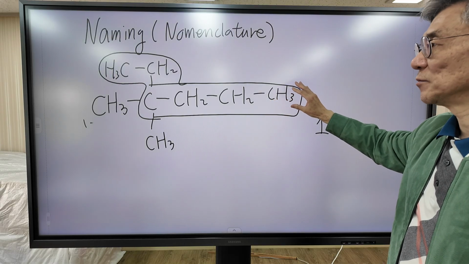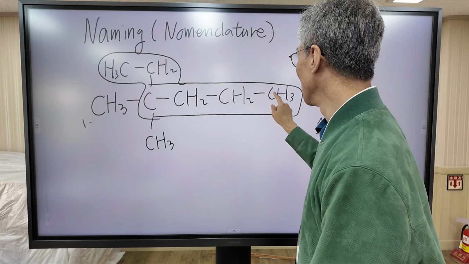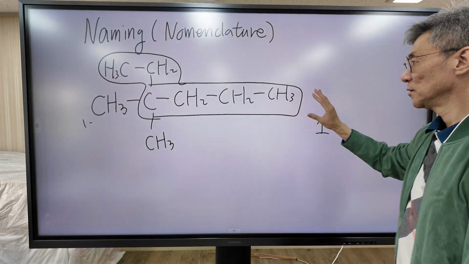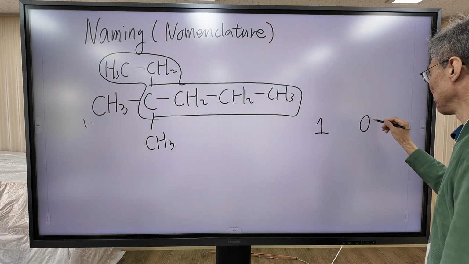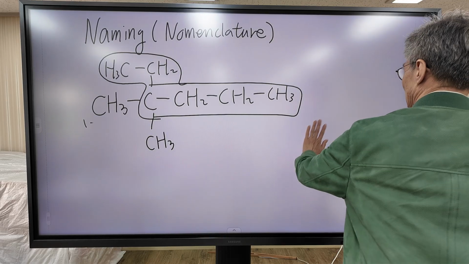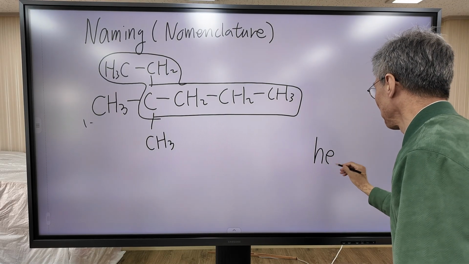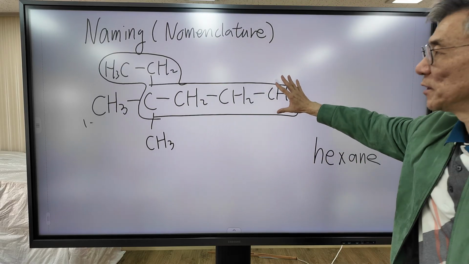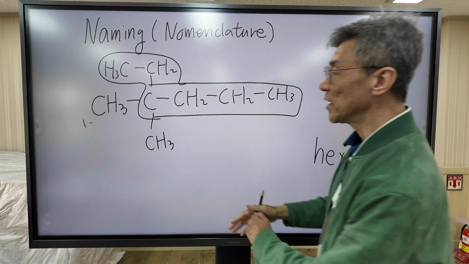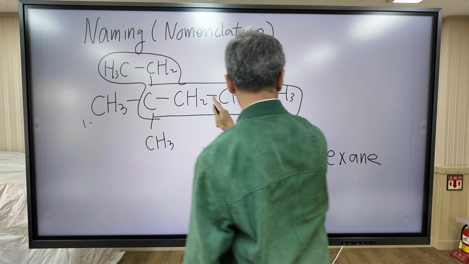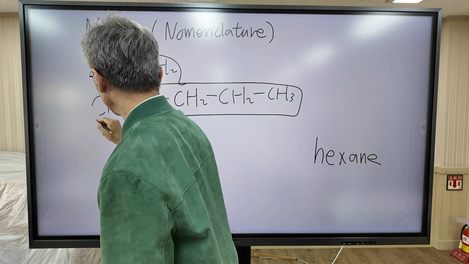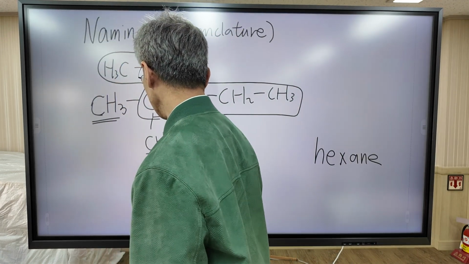How many carbon atoms exist in this chain? 1, 2, 3, 4, 5, 6. So this is actually octane. I'm sorry, hexane. So the basic unit of this molecule is hexane. Without this group, this is simply hexane, but this molecule has two CH3 groups.